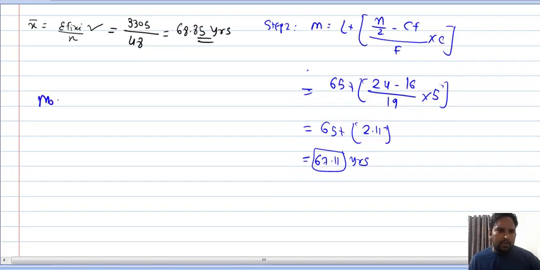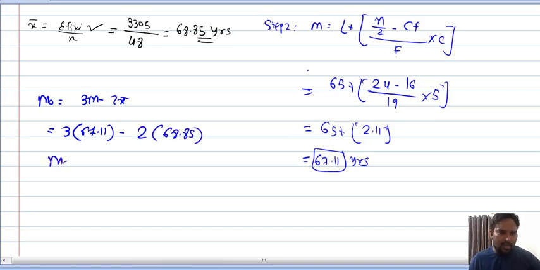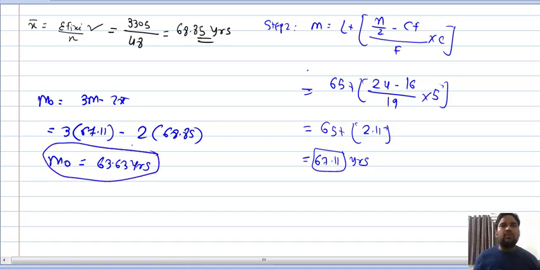Now we have x bar and we have the median, so we put the values in the empirical formula, right? Mo equals 3M minus 2x bar. In place of the median, I will write 67.11. In place of x bar, I will write 68.85. Now if you solve, the mode will be 63.63 years. So this is how you can find the mode when there is an unequal class length.